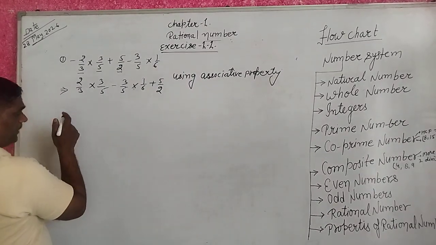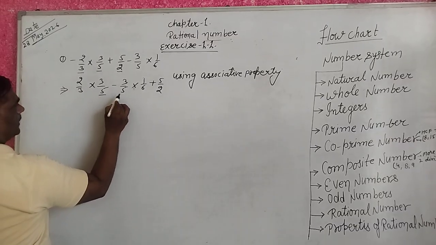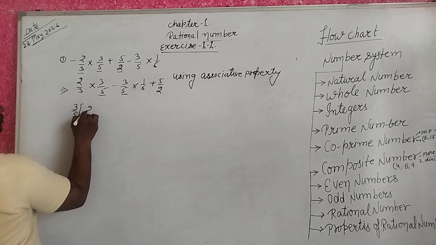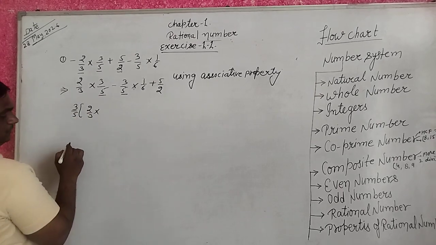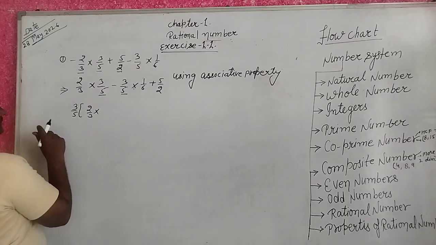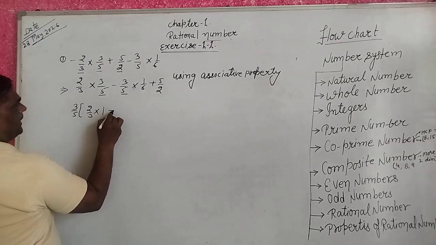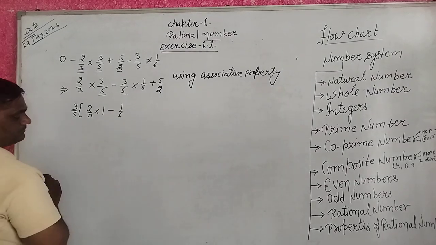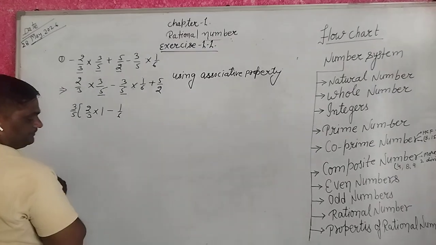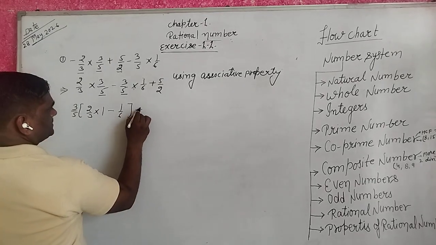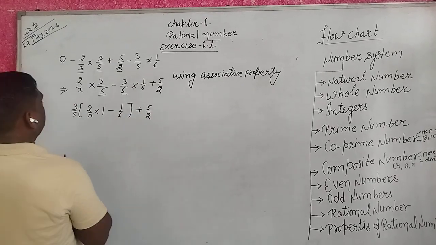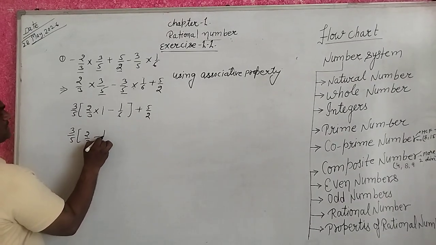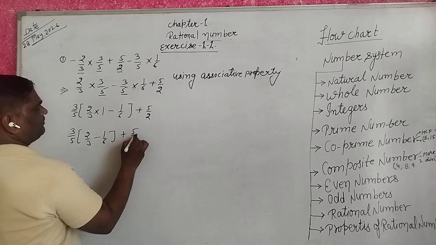We know here 3 upon 5, 3 upon 5. If we take 3 upon 5 common, then 3 upon 5 into 2 upon 3 minus 1 upon 6 plus 5 upon 2.